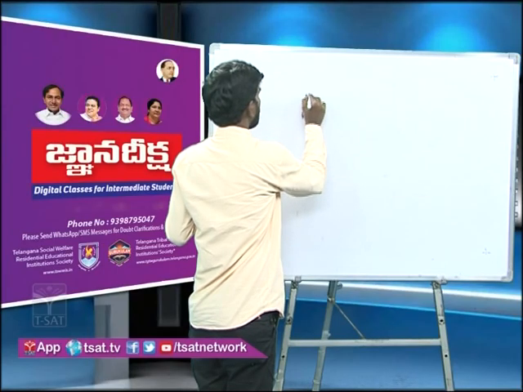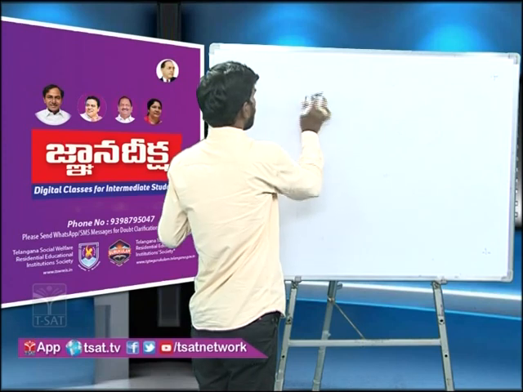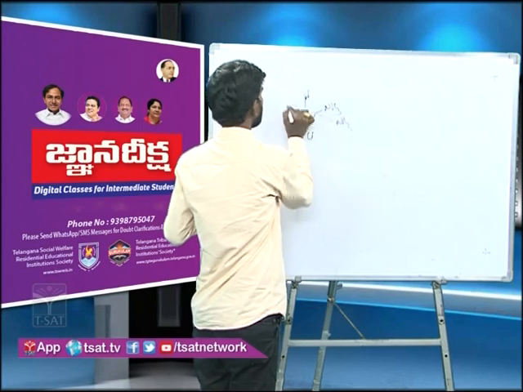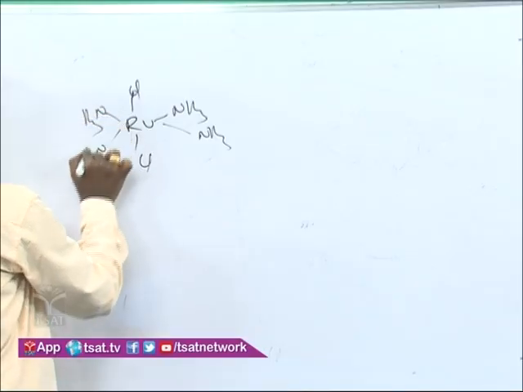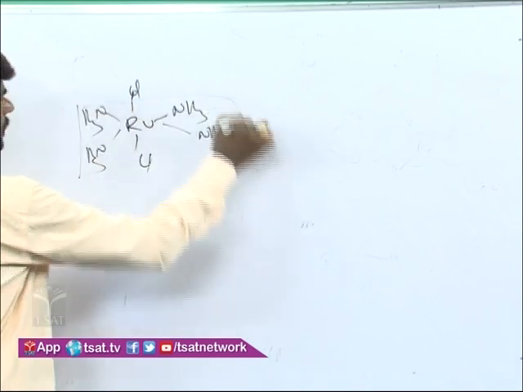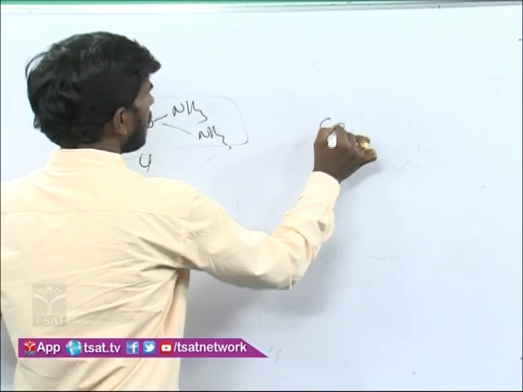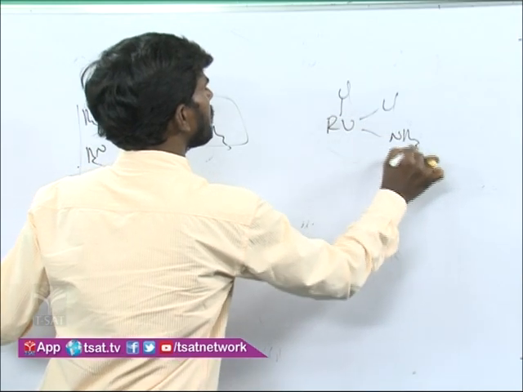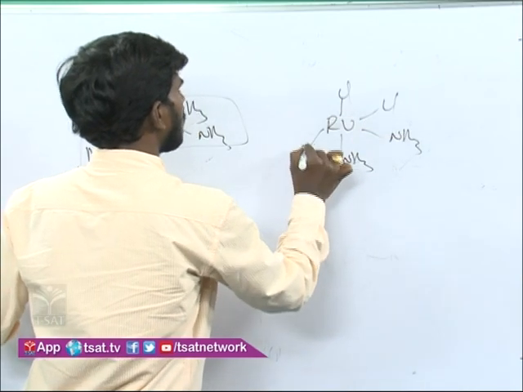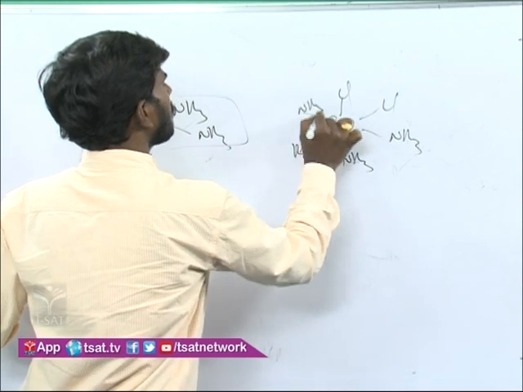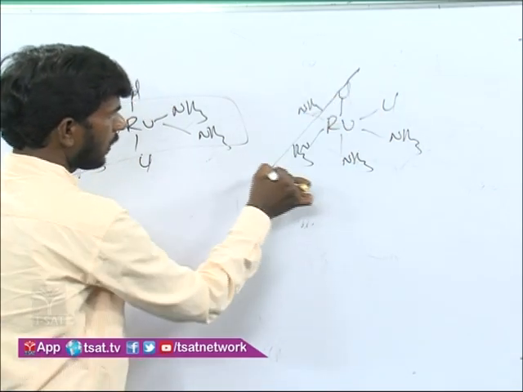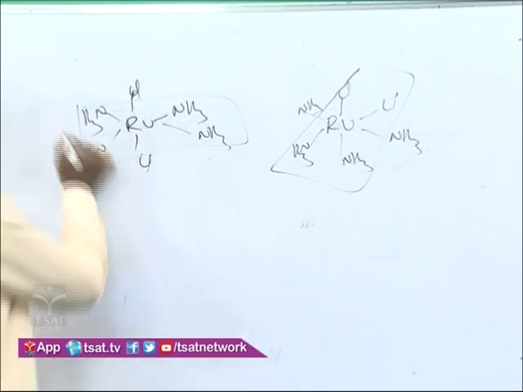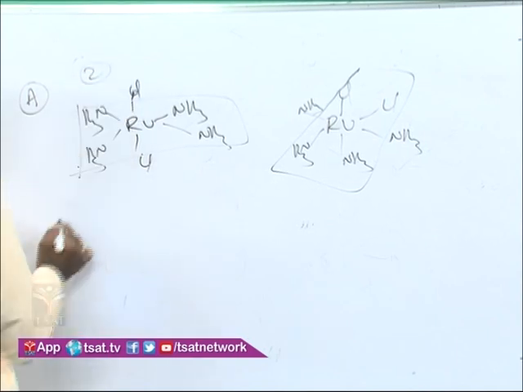Ruthenium, dichlorotetraamine. So here 2 chlorines opposite I have written, that is trans. It will have a plane of symmetry like this. And 2 chlorines I am writing in cis position. Now also a plane of symmetry is there. How? 2 amines are opposite. So you can take the plane like this. Then it will have a plane of symmetry, optically inactive. So A is going to have 2 isomers only.